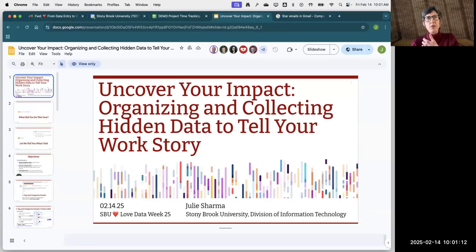I invite you to have your Google account open on one screen and the Zoom on the other, so you can try out the things I'm going to show today. We will look at a few slides, and then we're going to be jumping into Gmail, into Calendar, and into this special spreadsheet that I've made.